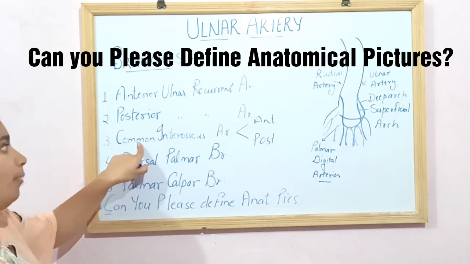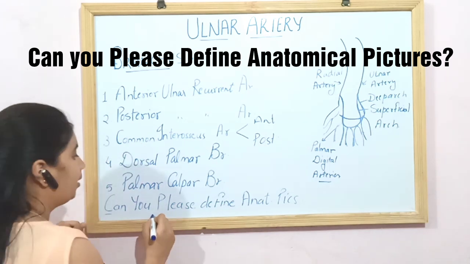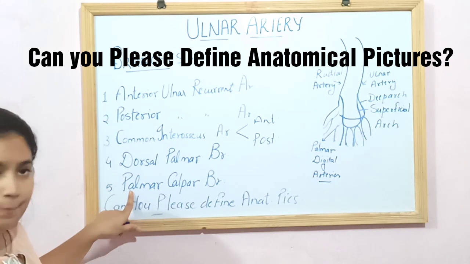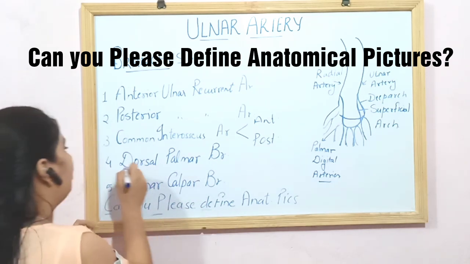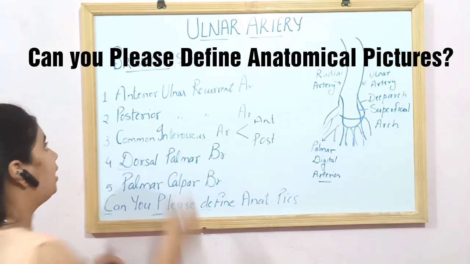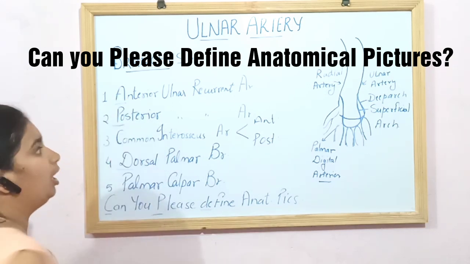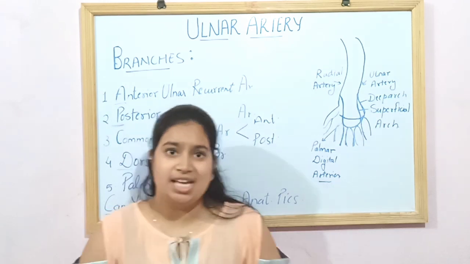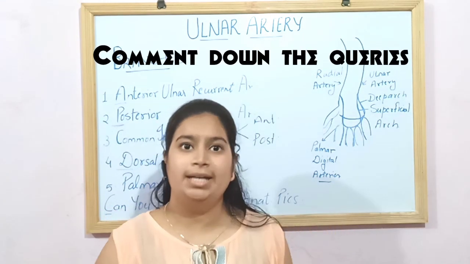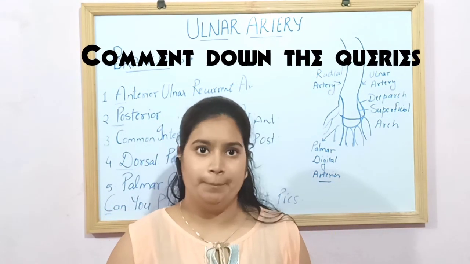C for common interosseous artery. P for palmar carpal branch. D for dorsal palmar branch. A for anterior ulnar recurrent. P for posterior ulnar recurrent. So it is very easy to remember, and here we complete all the arteries of the upper limb.